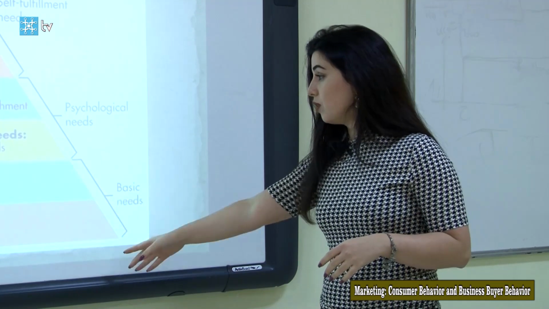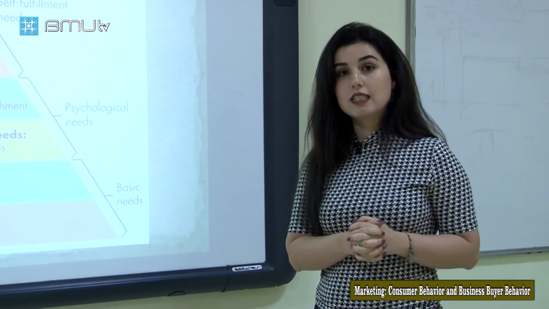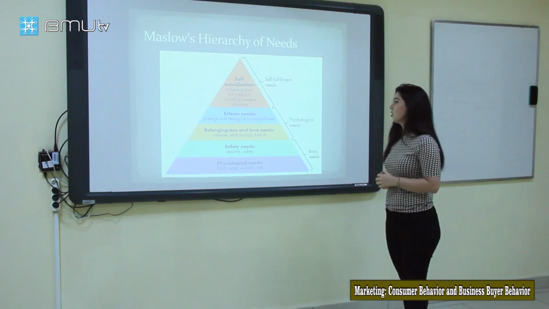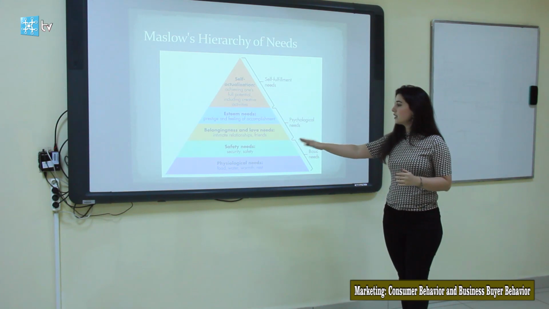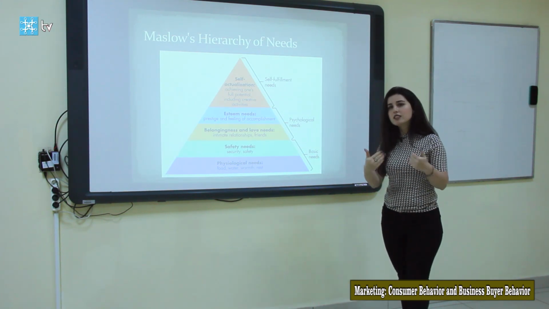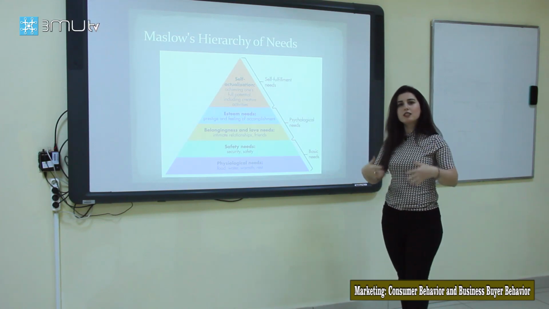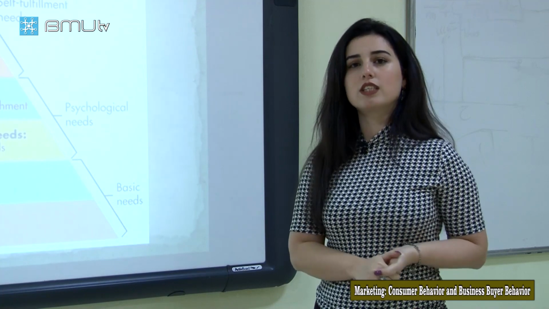Physiological and safety needs are the basic needs, and the next one is the psychological needs. Guys, the physiological and safety needs are needs that every living being has. But as humans, the difference is created by the psychological needs.